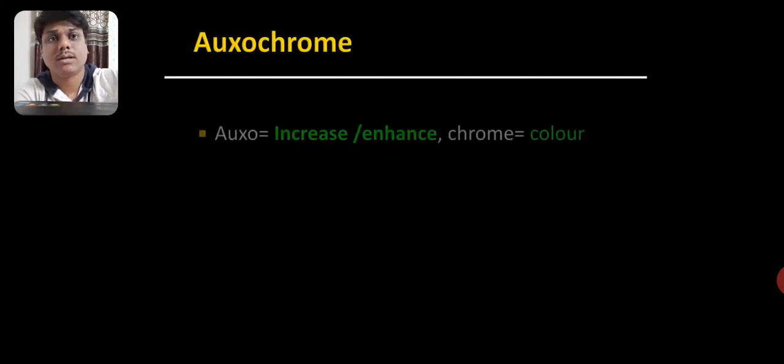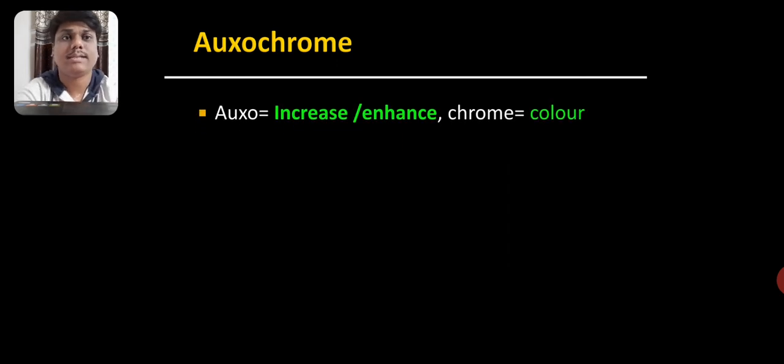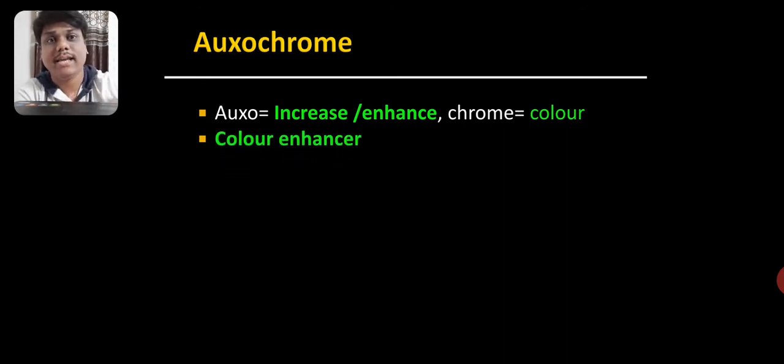Now move towards another concept, that is auxochrome. What are auxochromes? Auxo means increase or enhance. Chrome means color. The compound which enhances or increases the color of a compound is called an auxochrome.